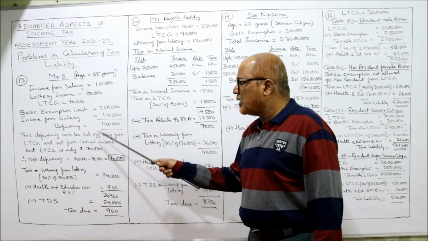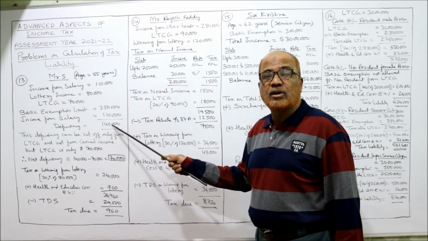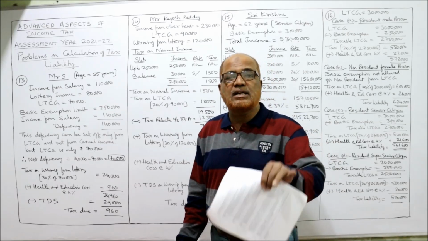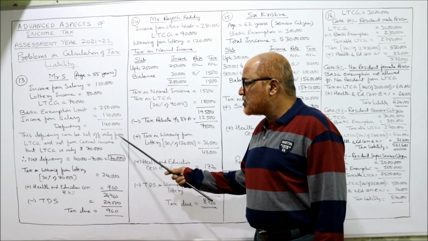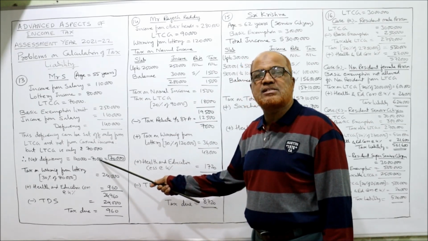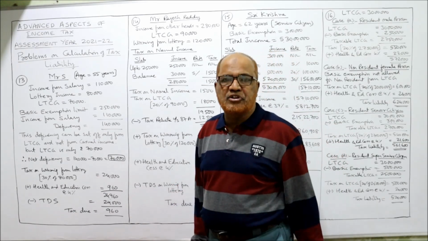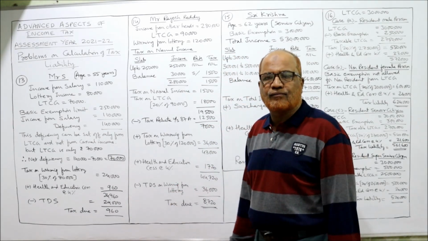But LTCG is only 70,000 and we have a deficiency of 1,40,000. That means we don't have so much LTCG to absorb the deficiency. So only 70,000 of the deficiency can be set off. The remaining 70,000 is the unset-off deficiency. We cannot set it off.